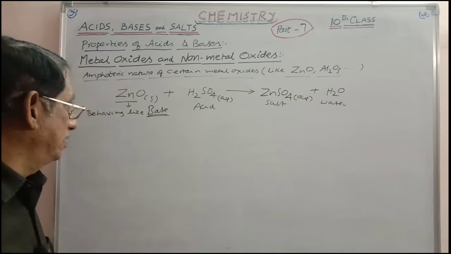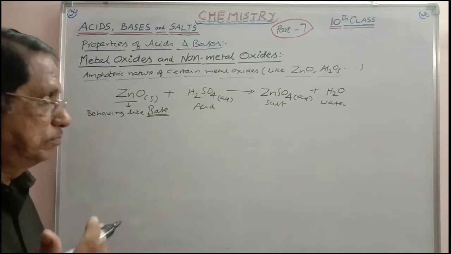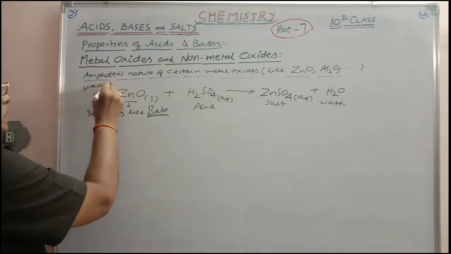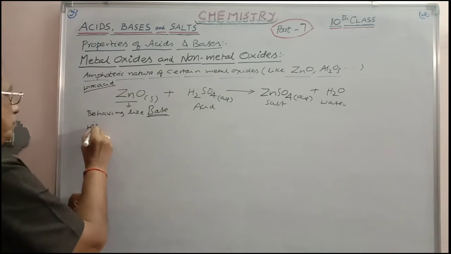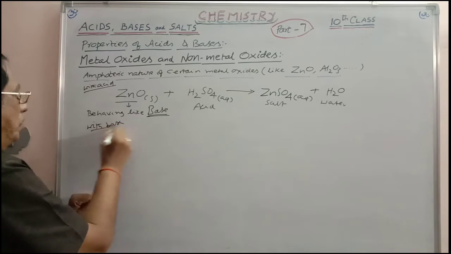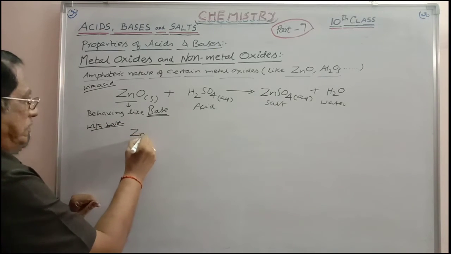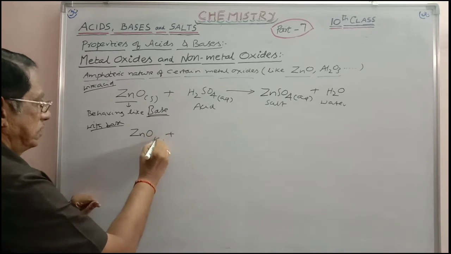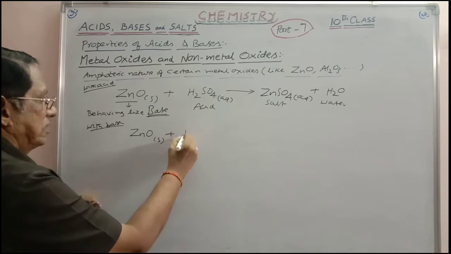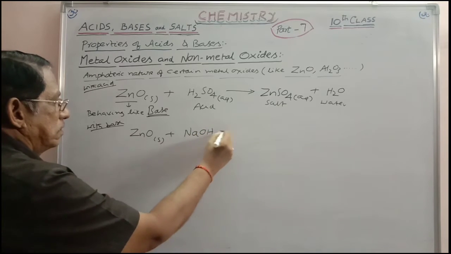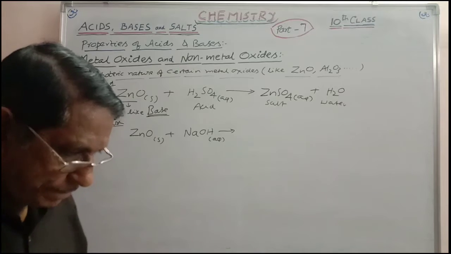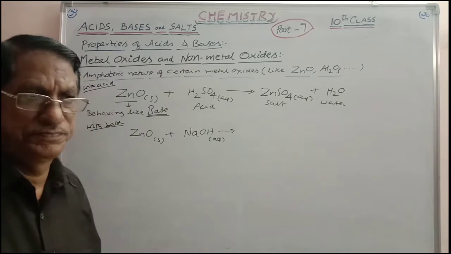Similarly, you can take the reaction of zinc oxide with base. This is with acid. Similarly, we will take the reaction with base also. Zinc oxide, once again solid, is treated with base like NaOH, aqueous. What happens here?